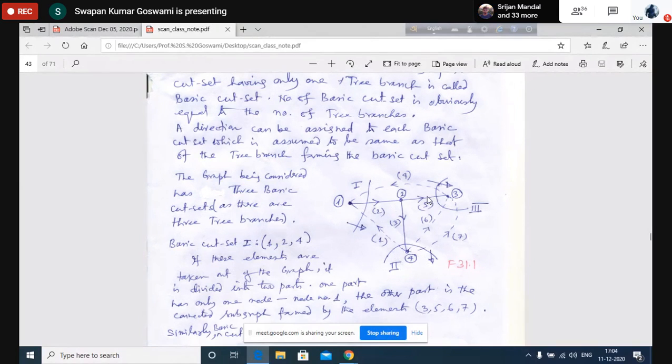Now consider the other. Only these 3 have been shown so far. You see that if we remove 1, 3, 6, 7 again, what happens? The situation is such that node 4 is left here and elements 2, 5 are left in the other section. That means again the graph is being divided into 2 connected subgraphs, with node 4 left here and elements 2, 4 and 5 left at the other section. So again the graph is divided into 2 connected subgraphs.